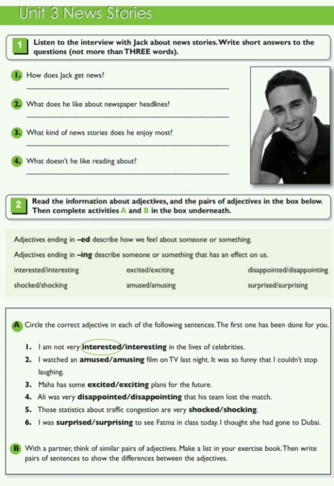So tell me, Jack, how do you like to get news? Well, a mixture of ways, really. The internet's great for fast, up-to-date news, but I also like TV and newspapers. I enjoy reading newspaper headlines. What do you like about headlines? I love the dramatic language they use.